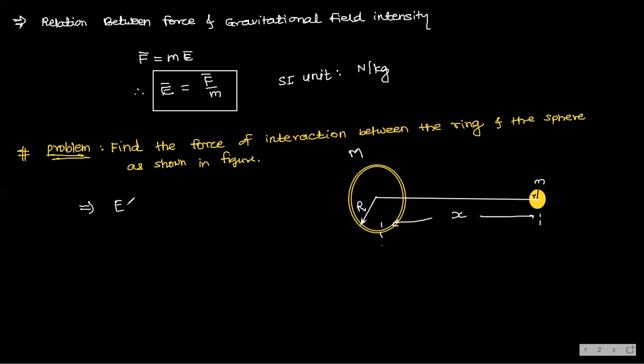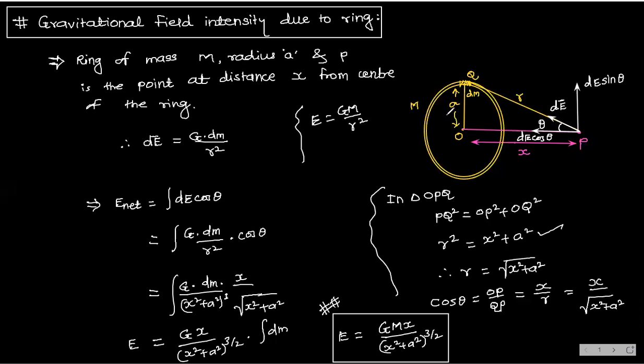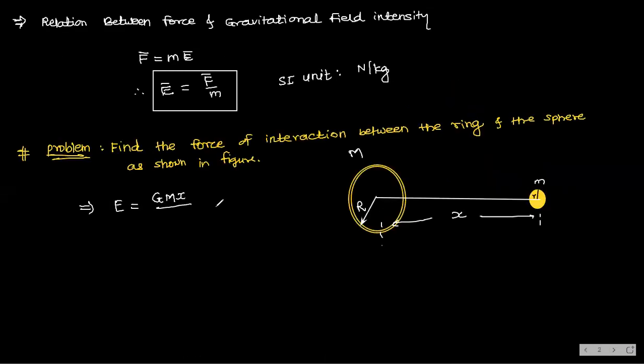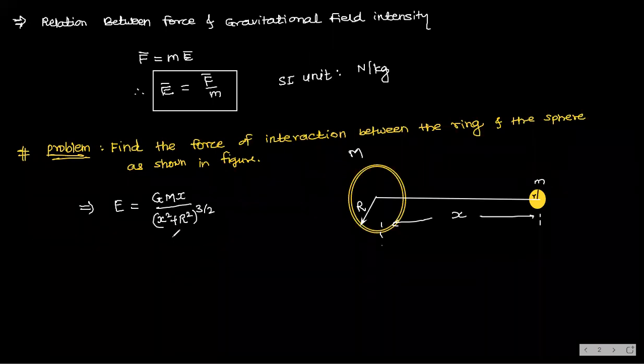Gravitational field intensity at this point is equal to G M x divided by (x square plus R square) whole power 3 by 2, where R is the radius of this ring. This is the gravitational field intensity at this point.